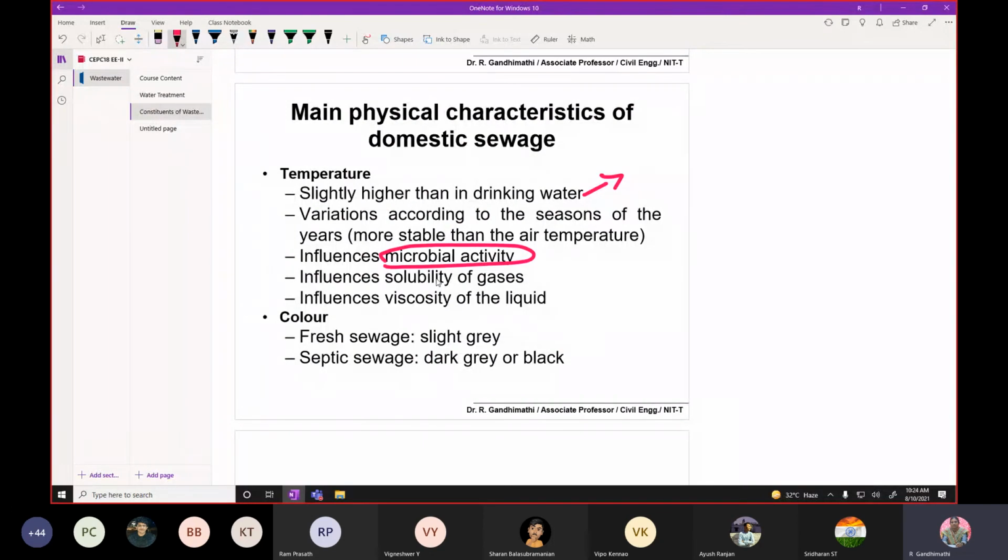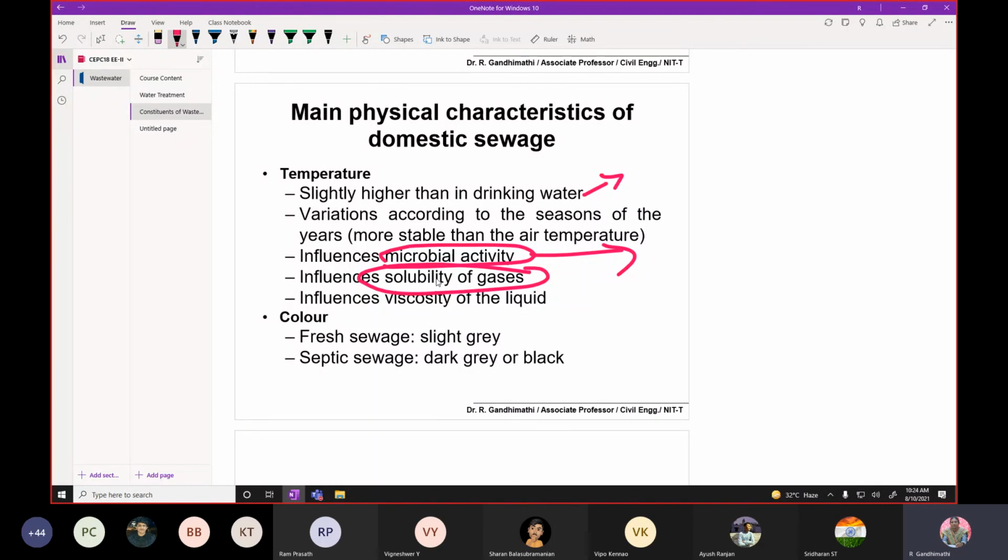This is very important because in most wastewater treatment processes, especially municipal wastewater, we remove the biodegradable organics with the help of microorganisms. Therefore, if you have more temperature, microbial activity will increase. But it has another impact: it reduces the solubility of gases.